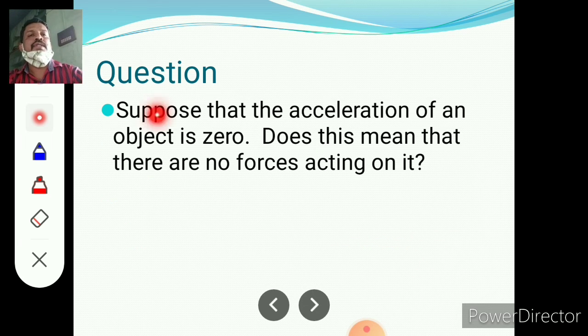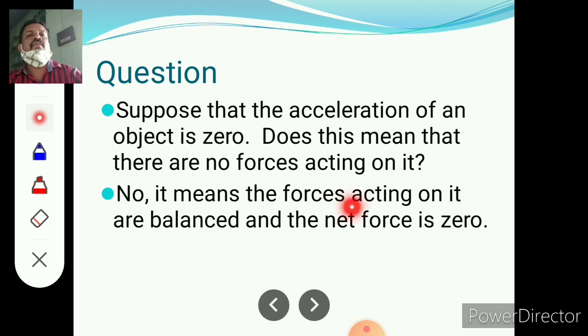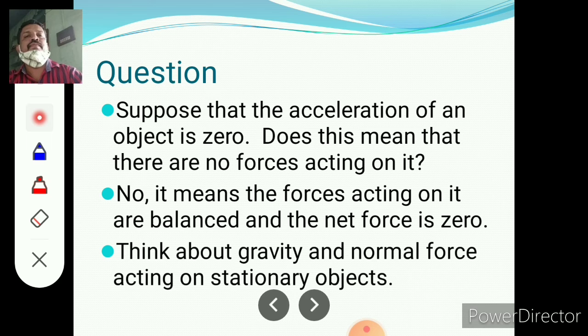Question. Suppose that the acceleration of an object is 0. Does this mean that there is no force acting on it? No, it means the forces acting on it are balanced and the net force is 0.